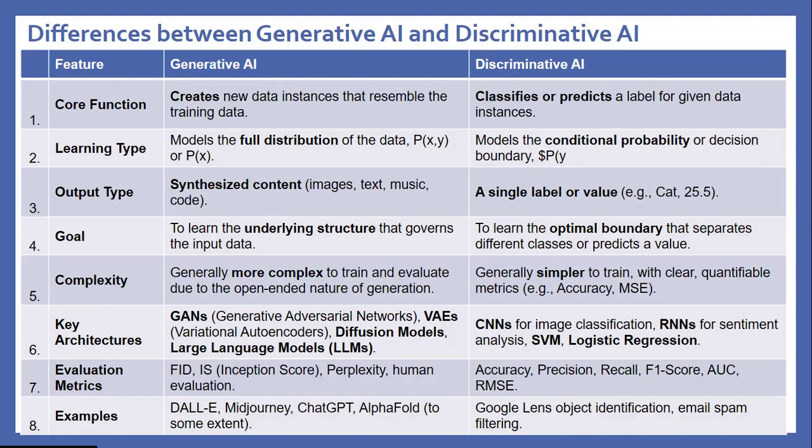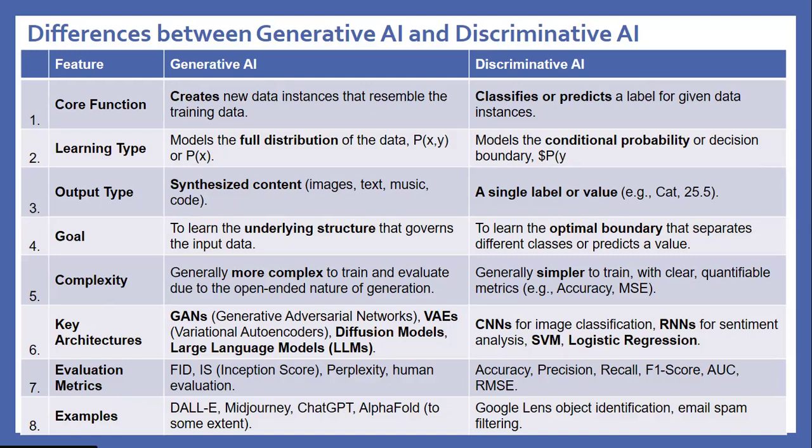Complexity: generative AI is generally more complex to train and evaluate due to the open-ended nature of generation. Discriminative AI is generally simpler to train with clear quantifiable metrics, example accuracy, MSE. Key architecture: generative AI: GAN (generative adversarial network), VAE (variational autoencoder), diffusion models, large language models (LLMs).